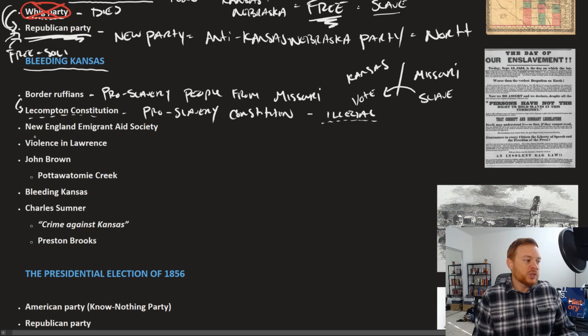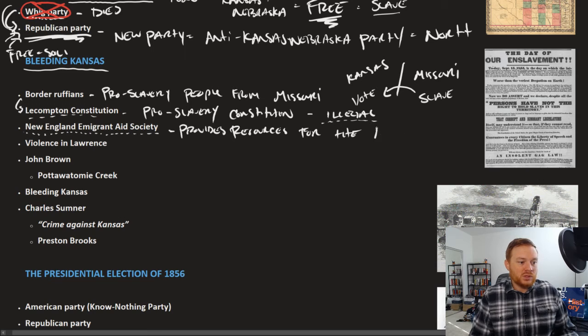Lecompton Constitution. In order to provide reinforcements for the Northern position, or the anti-slavery position, the New England Emigrant Aid Society provides resources for the anti-slavery, we'll just say forces in Kansas, right? And so you have people from the free states. We'll say this is the border of Missouri. We have free states up here. They're also moving into Missouri, right, to try and stop slavery from expanding.